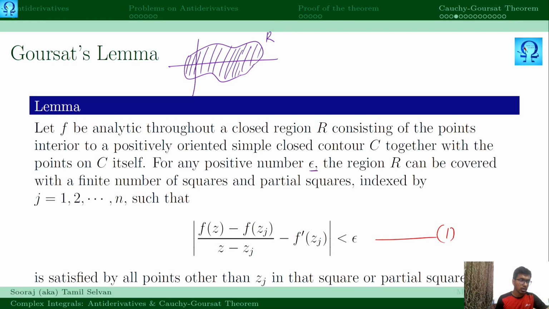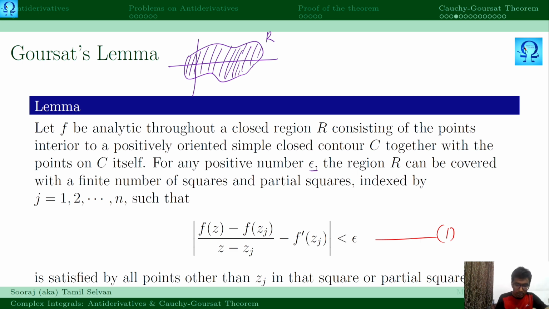Welcome back to a course on complex analysis. In the previous lecture, we started discussing the Goursat lemma. Let me recall the statement of the lemma. That is, if a function is analytic throughout a closed region R, the region consists of the points which are interior to a contour as well as the points on the contour, right?